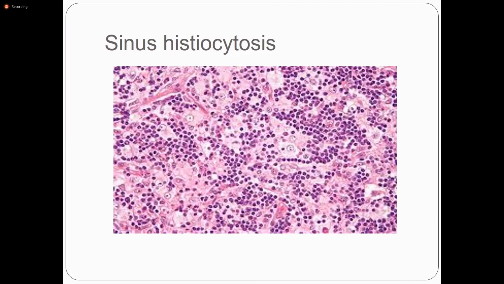Can anyone tell me what is the genetic defect in HLH? Very good, Arbaz. Perforin. Perforin gene defect can be seen in HLH in familial cases.